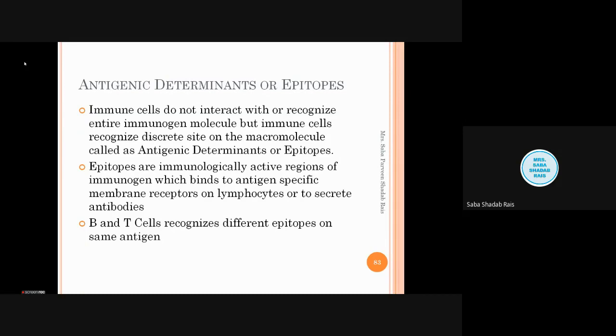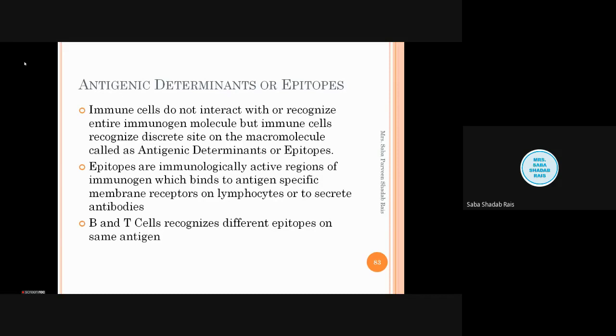Means a whole bacteria is there. So the whole bacterial body is not immunogenic, will not elicit any type of immune response, but it will have some sites. As we have learned in antigen presentation and processing, the antigen presenting cell is chopping the antigen and flagging some parts.